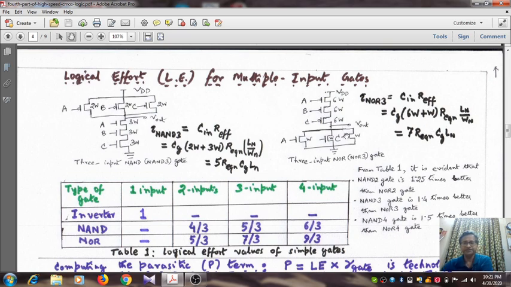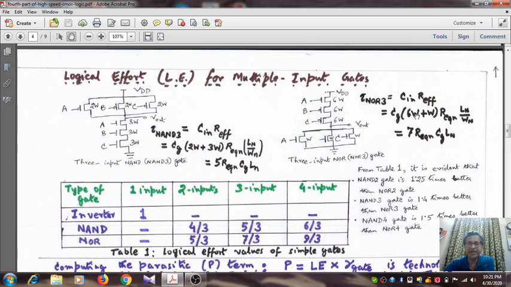So now we do this so that this gate has the same delay as that of a standard inverter. Corresponding to the definition of logical effort, it is nothing but the ratio of the time constant of this 3 input NOR gate and the time constant of a standard inverter. So tau of NOR 3 becomes 6W plus W, considering a single input activation.